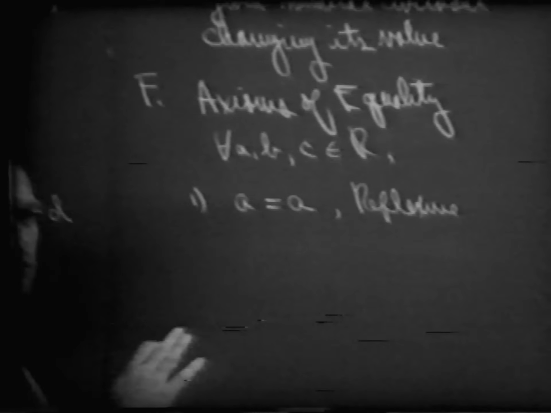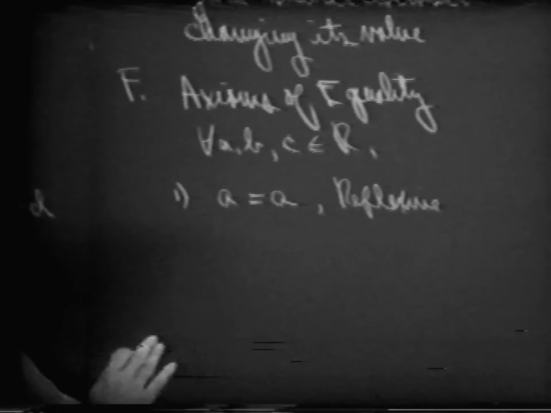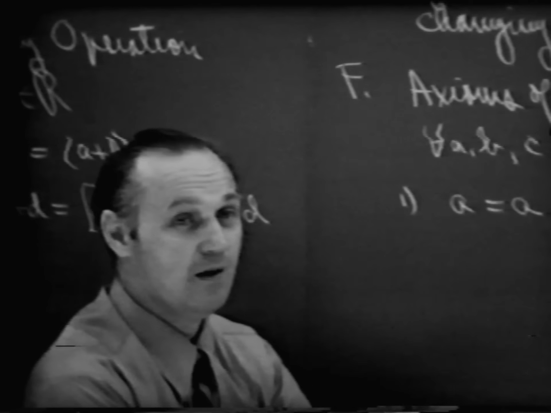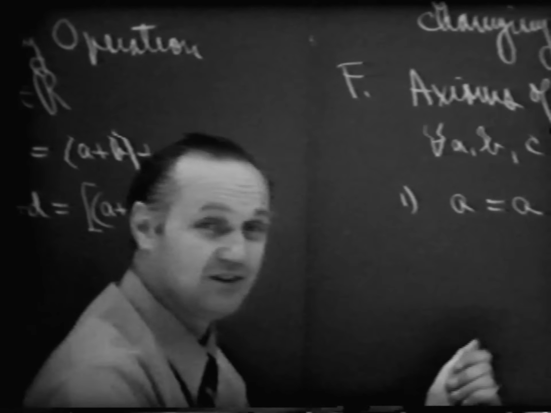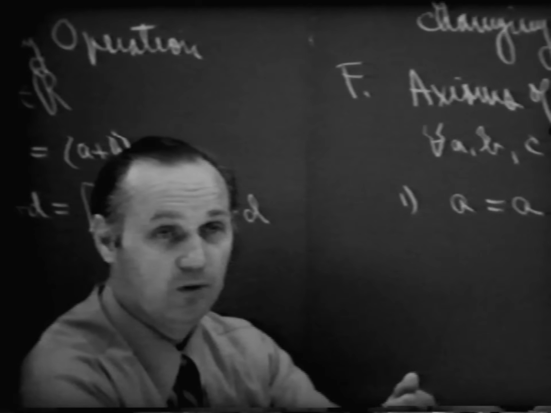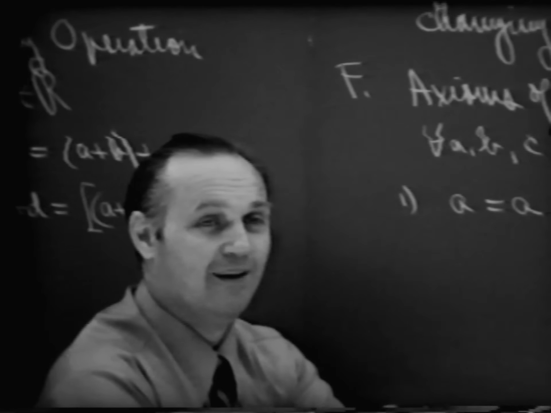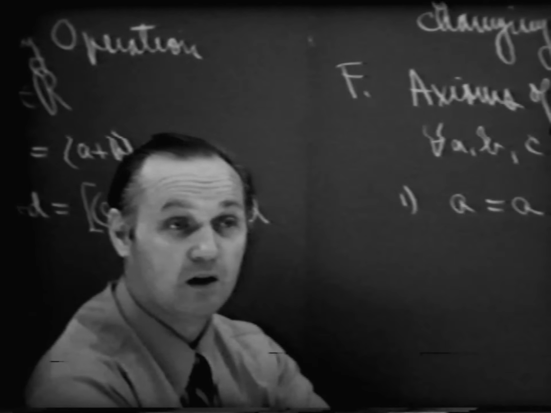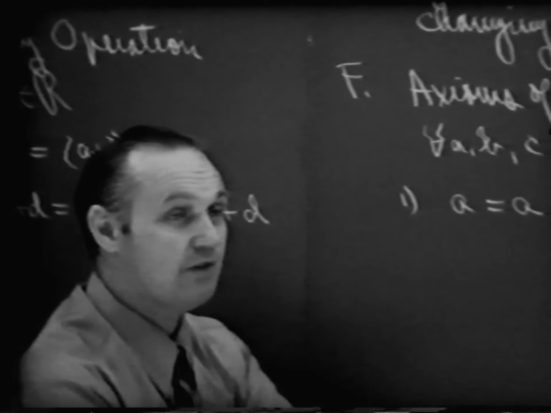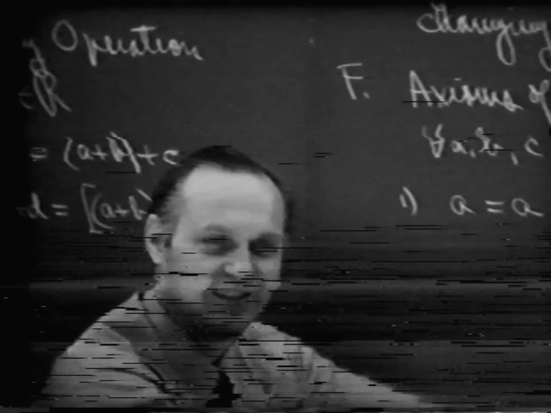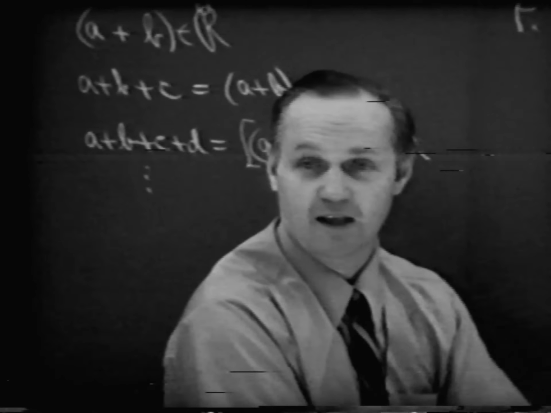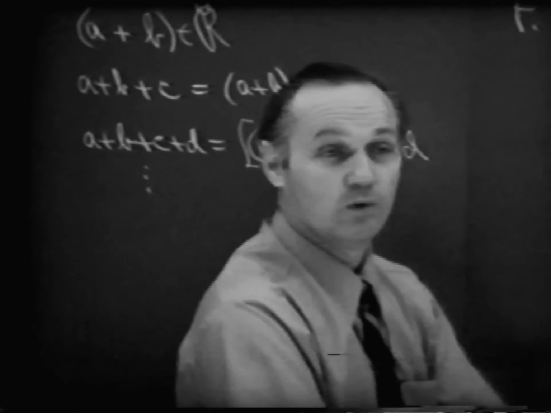Now, perhaps it's not too obvious as to why this would be considered important. Only if you were to think of an example of some relation in which it is not true, perhaps then you would realize the significance of when it is true. For example, the relation of inequality. A is greater than A happens to be what? That's false. Or the relation is a brother of. Let me just get it out of the context of mathematics. A is a brother of A. Well, you're not your own brother, so that would not be true.